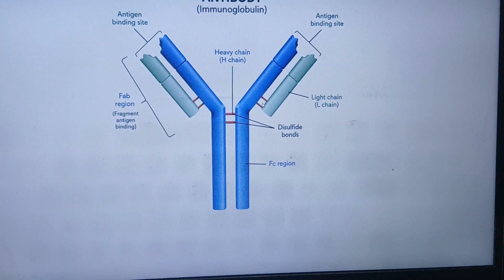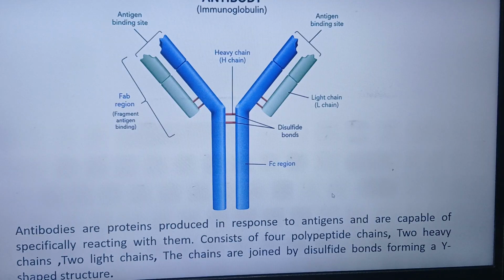Similarly, here also the disulfide bonds exist. And this region here is the antigen binding site, where the antibody will capture and bind the antigen. Clear?